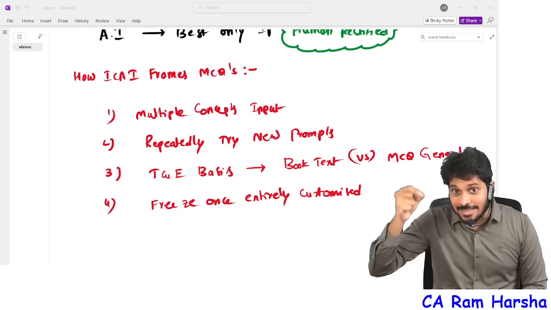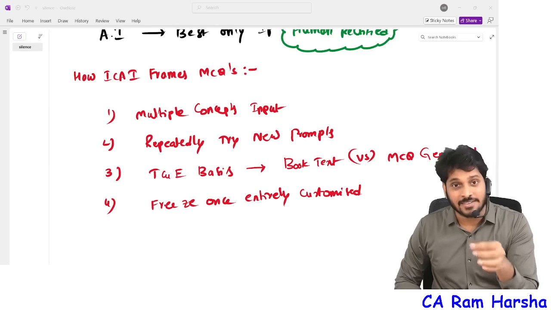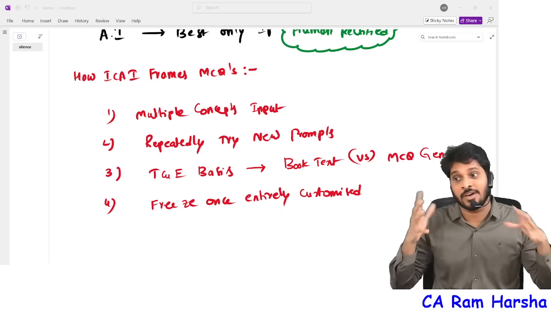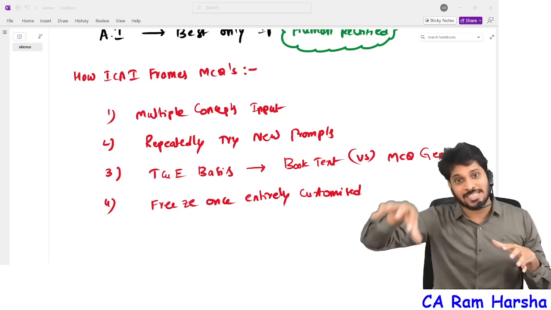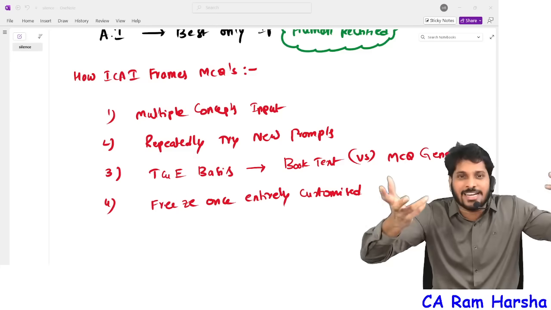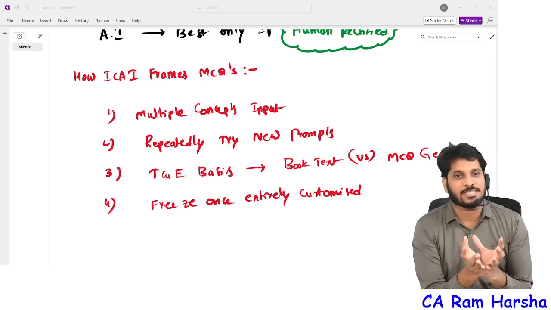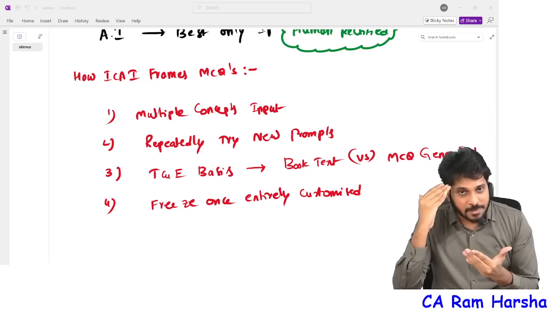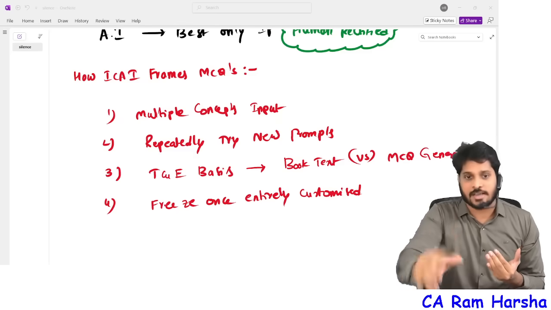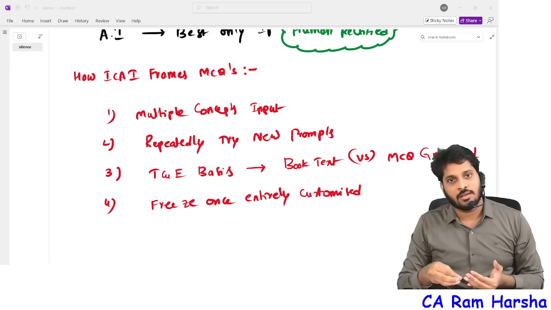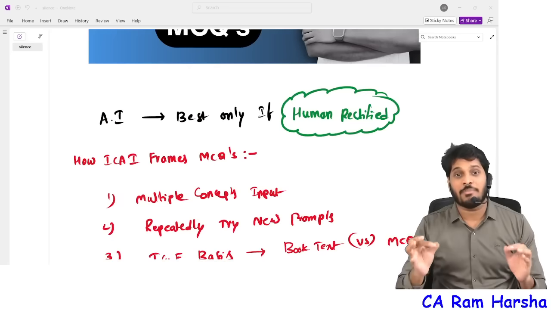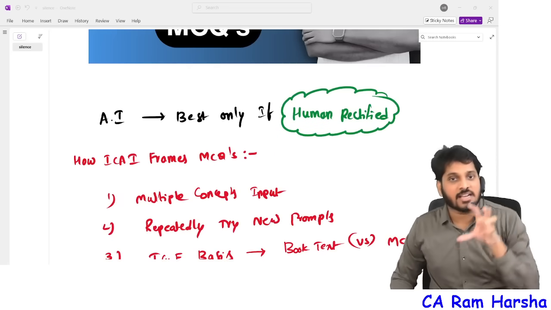So they consider these kinds of parameters. I took the income tax depreciation example so that you understand this much level of research goes in even though we are using ChatGPT. ChatGPT is just reducing the drafting effort. But the questions that the paper setter wants to test, and the complication at which the paper setter wants to give the question, everything is decided by a human only. That's why I say AI is best only if a human rectifies it. AI results we can't take as they are, we have to rectify them.